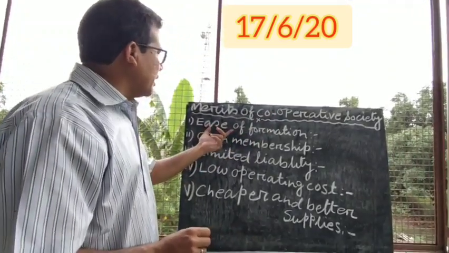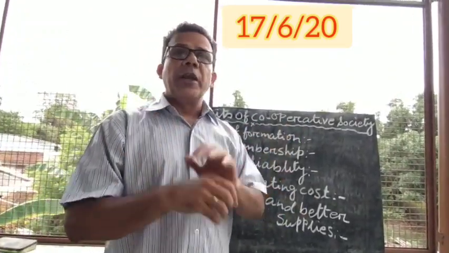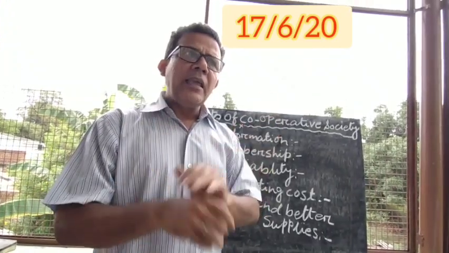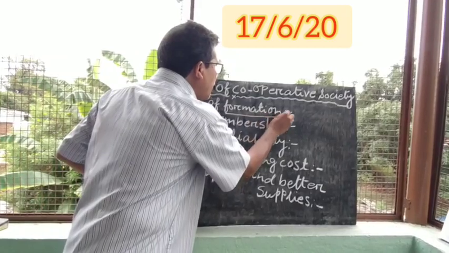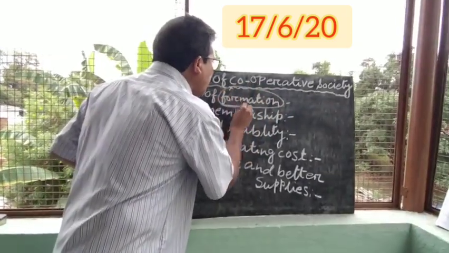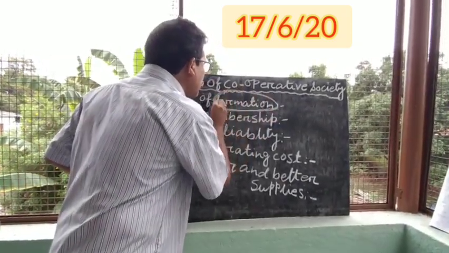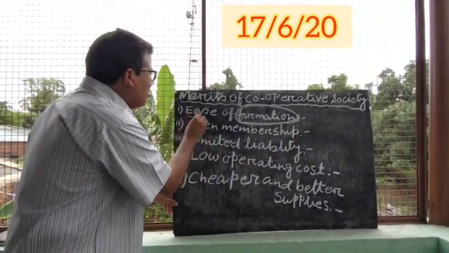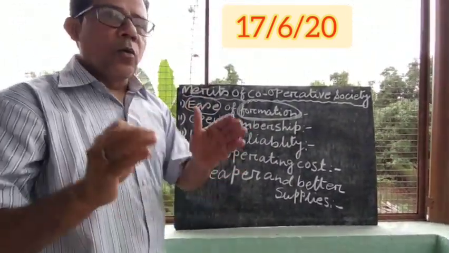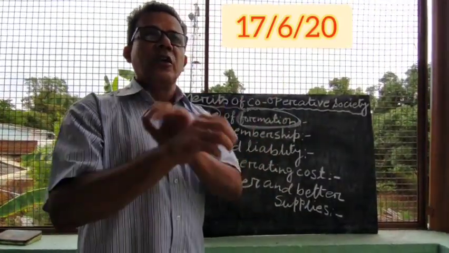The first point, ease of formation. Now, what do you mean by ease of formation? Formation means whenever you are going to form the cooperative society, this is what is called formation. What do you mean by ease? Ease means you are going to form it easily.